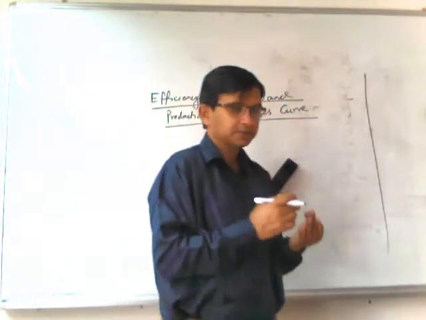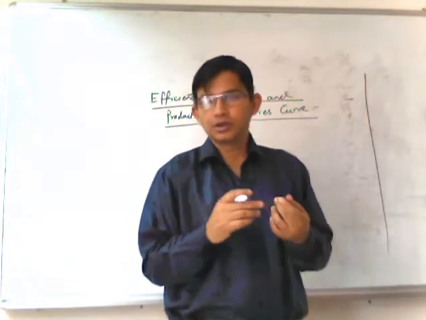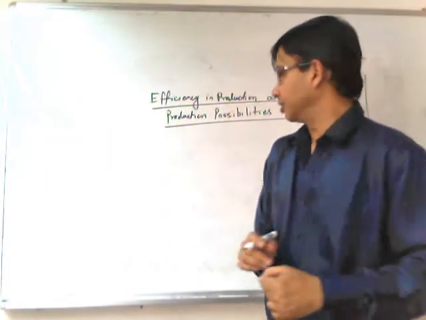So, to explain it, we will take a very simplified example.